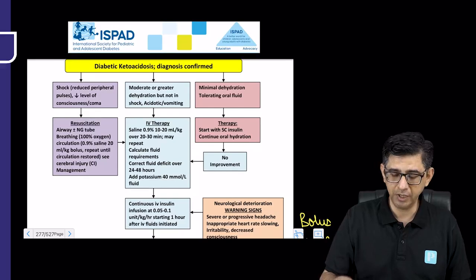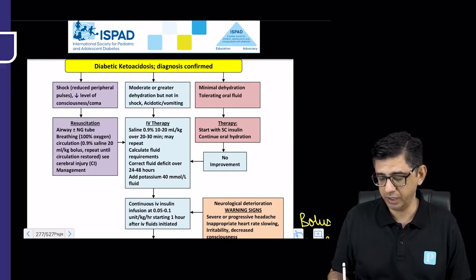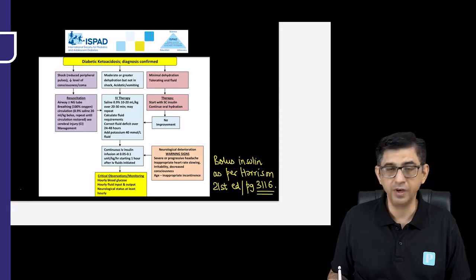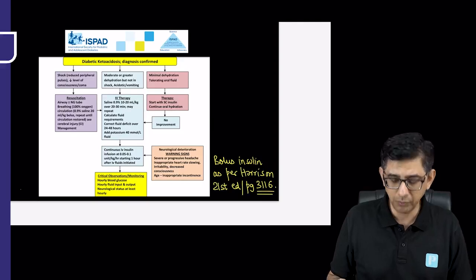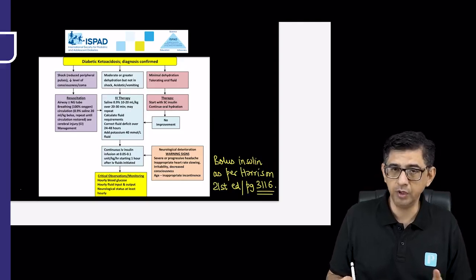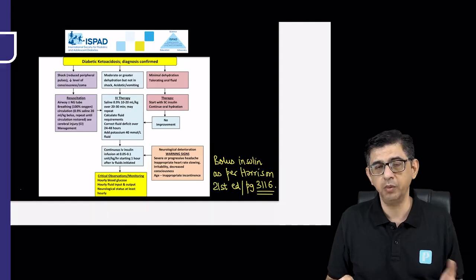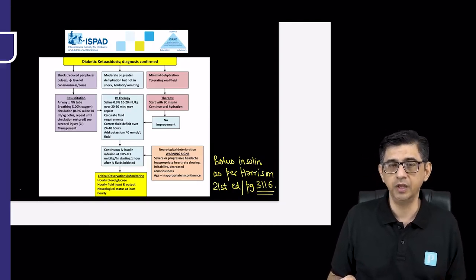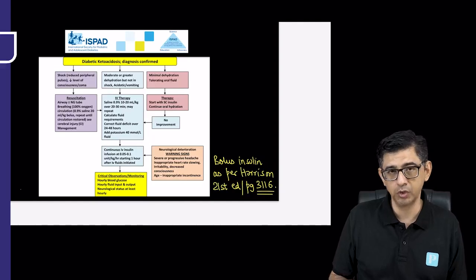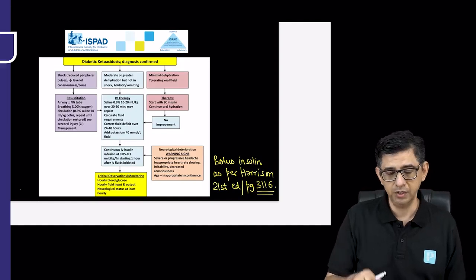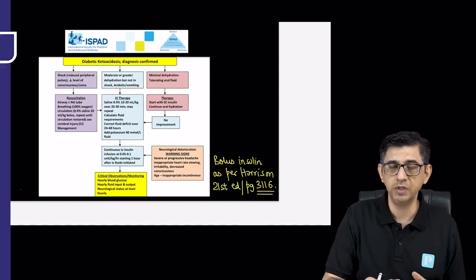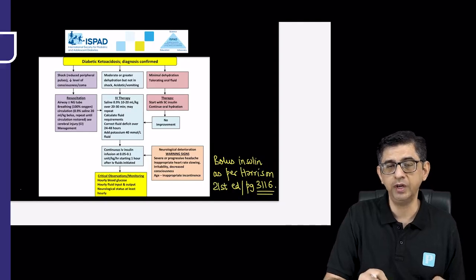In the 21st edition of Harrison, which has come before this, it still talks about the bolus dose of insulin, because this has been used since I was a student, and I can say since time immemorial. For management of DKA, the bolus dose of insulin has been used. So even the current edition of Harrison talks about it, but since there's an update, in each of these exams they've said according to the recent updated guidelines.